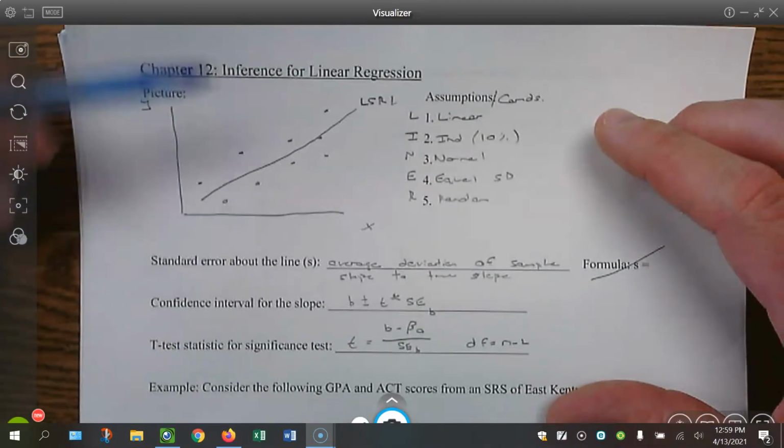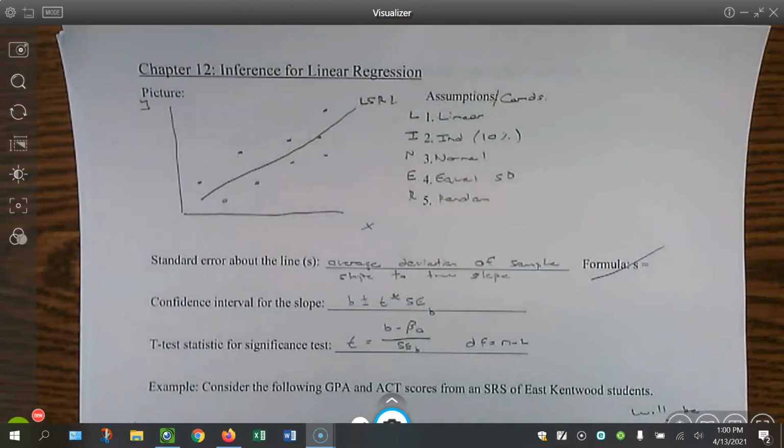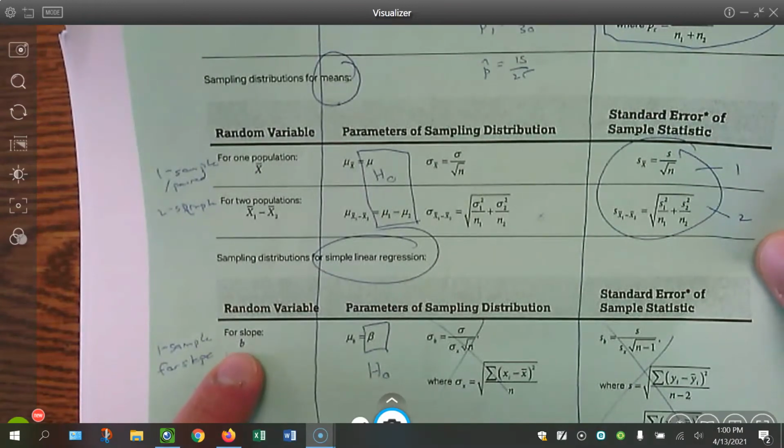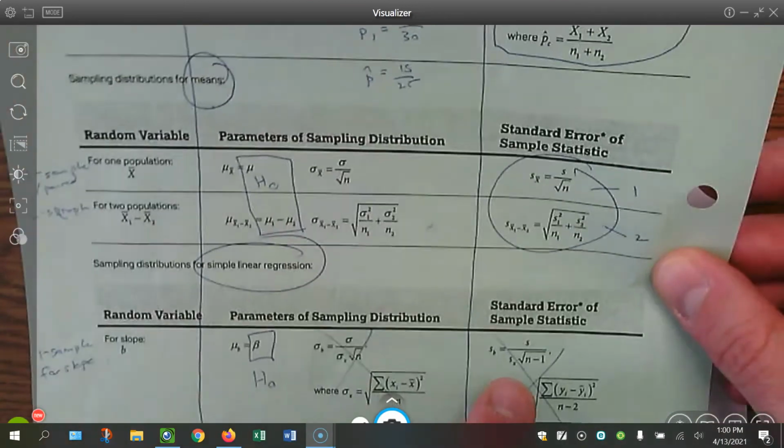Standard error about the line. That's just if you repeat the sampling process or the random assignment many times, that's the typical deviation from the sample slope to the true slope. Formula, you won't need to worry about that. Confidence interval, formula sheet, there's your statistic plus or minus your standard error.